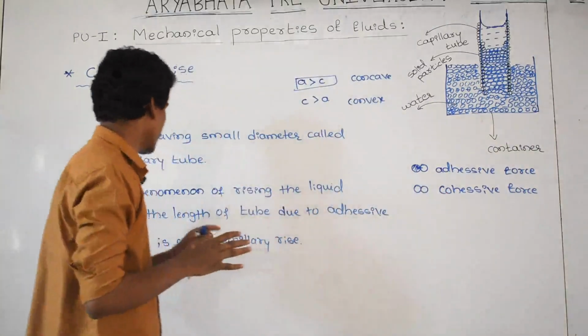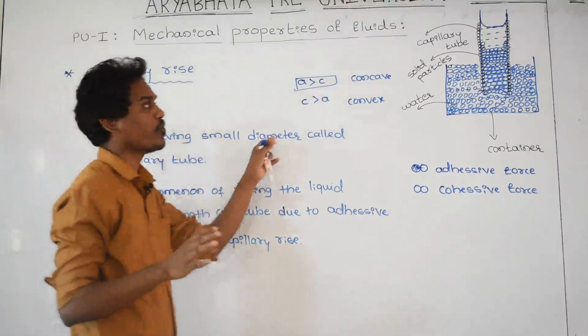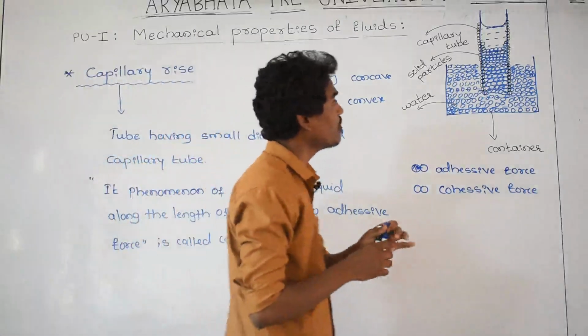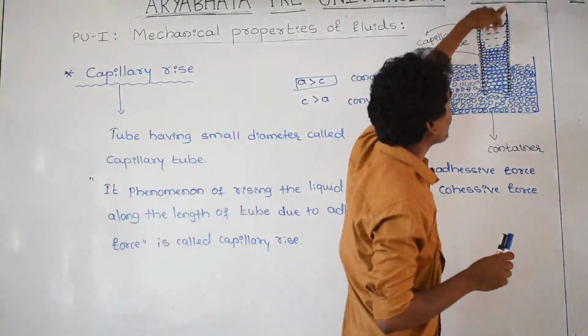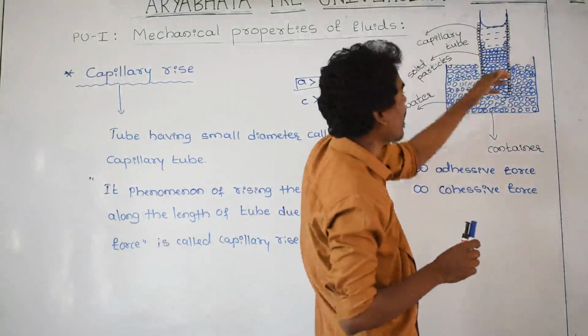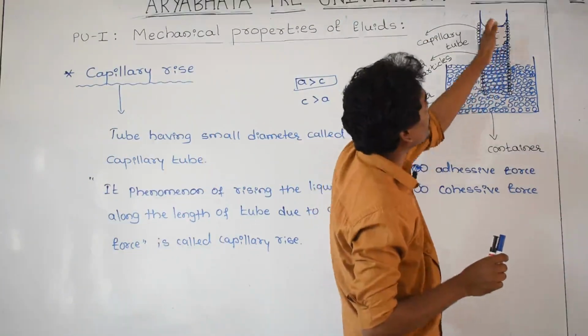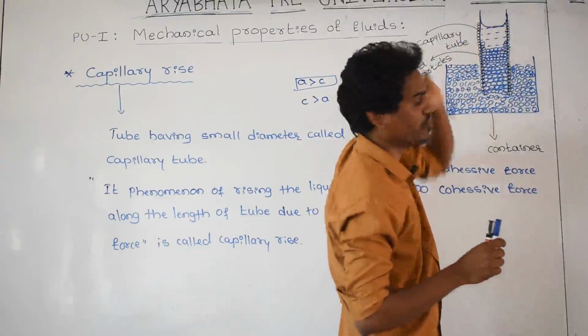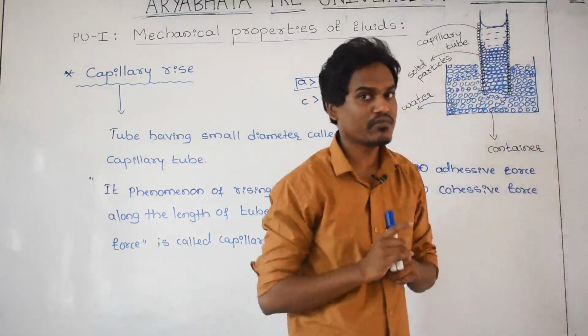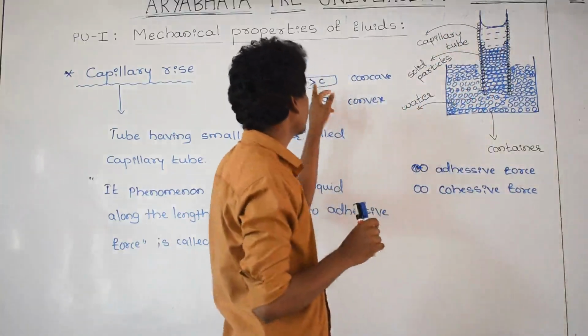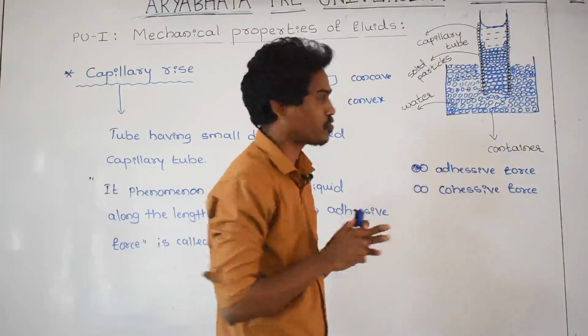Its diameter should be very small. Then that tube we are going to call a capillary tube. If you dip the capillary tube inside the liquid, along the length of the tube the water is rising up. The reason behind this is that the adhesive force is greater than the cohesive force.